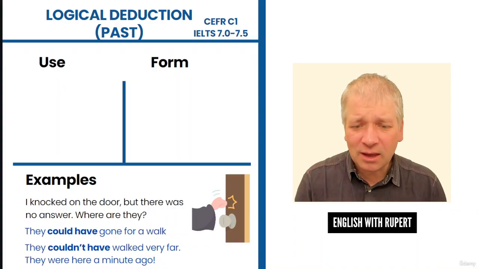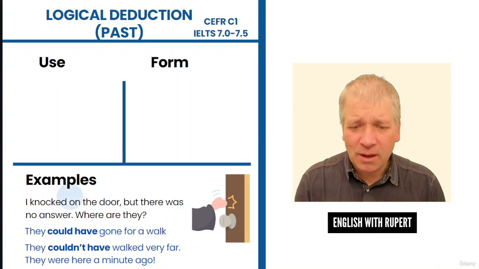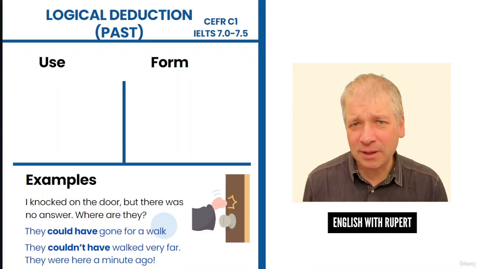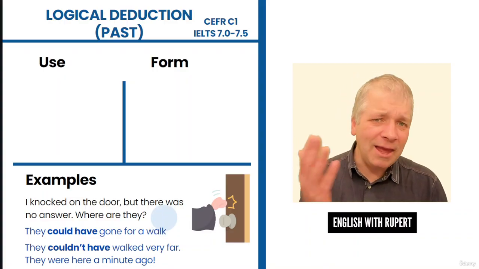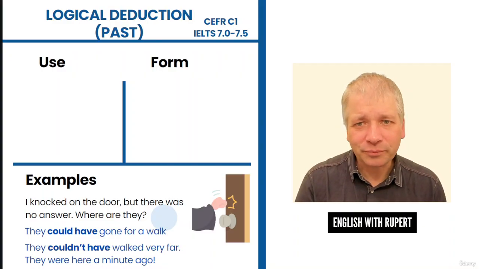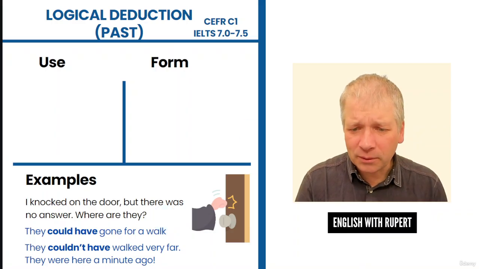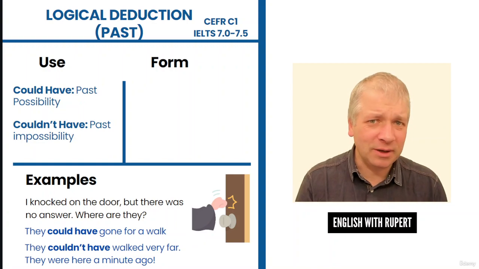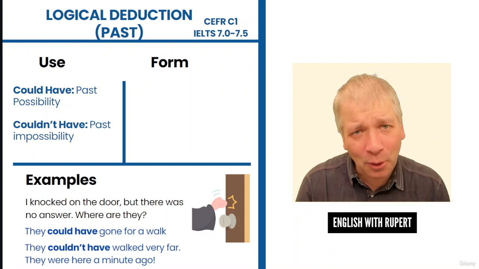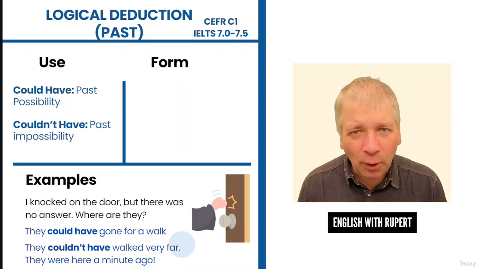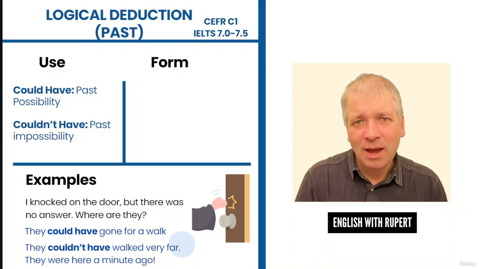Let's first of all take the positive sentence. They could have gone for a walk. Well, this is simple past possibility. This is something possible in the past, and that explains the situation now that they didn't answer the door. Couldn't have, though, rather than meaning negative past possibility, it actually means past impossibility. They couldn't have walked very far. It's impossible that they walked very far. And this is the key meaning change.